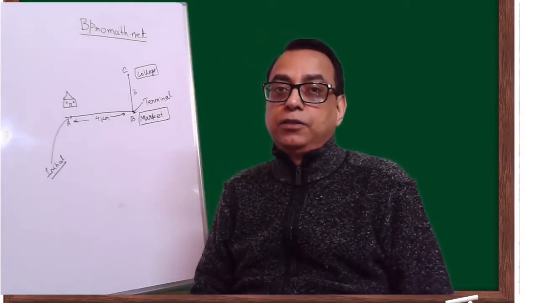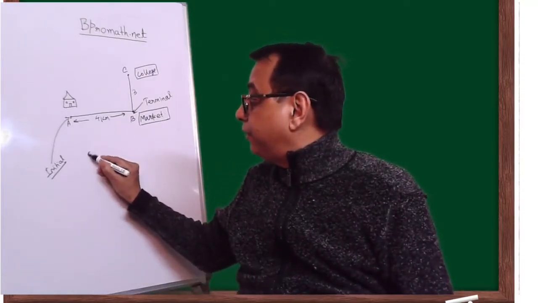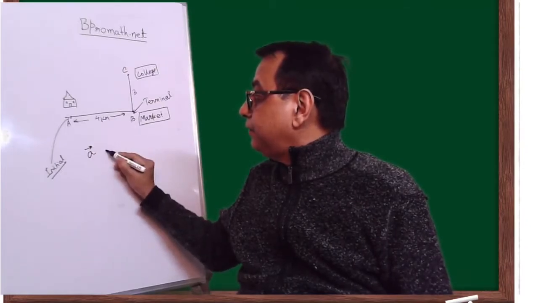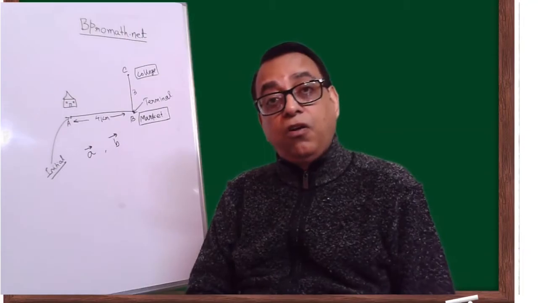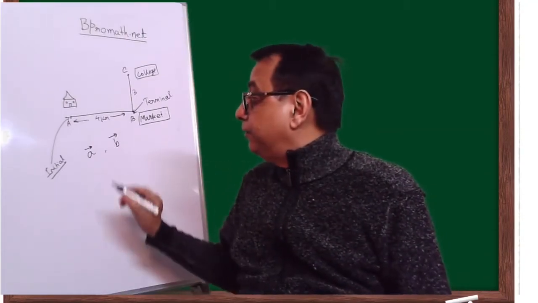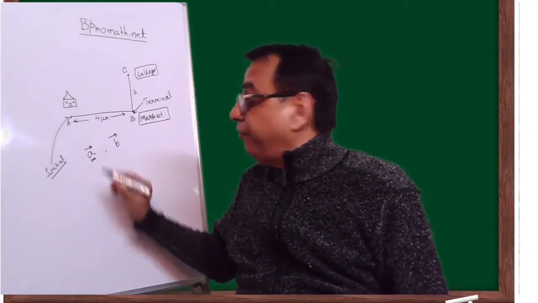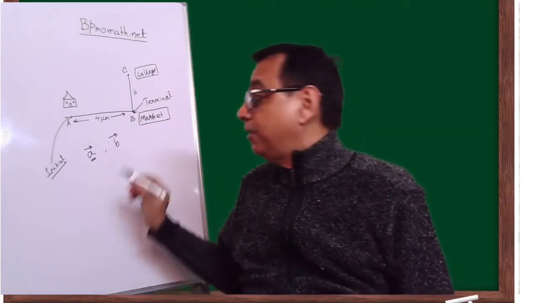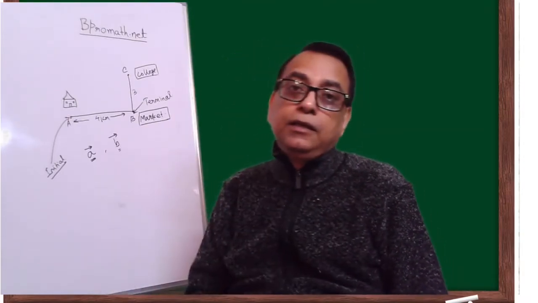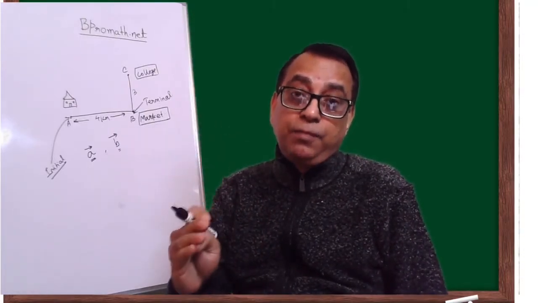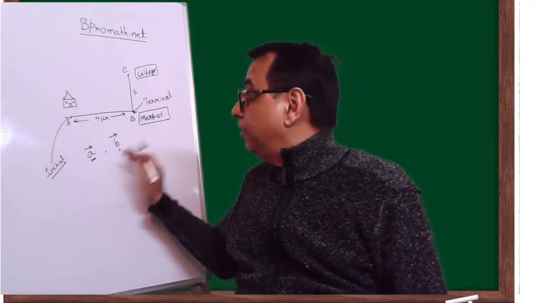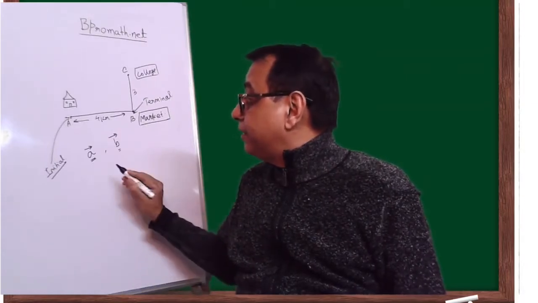Two vectors, let's say one vector A and another vector B. Two vectors are called equal only when the magnitude of A is the same as the magnitude of B and the direction of A is the same as the direction of B. Then only these two vectors are the same.